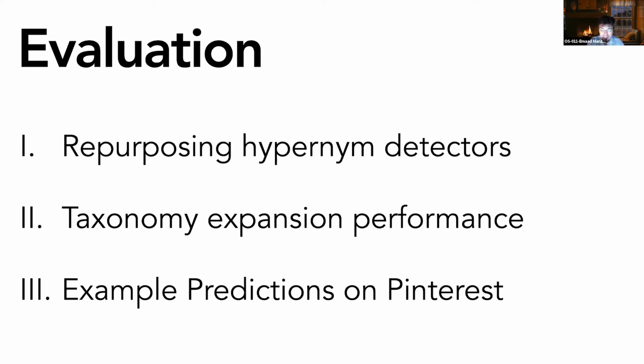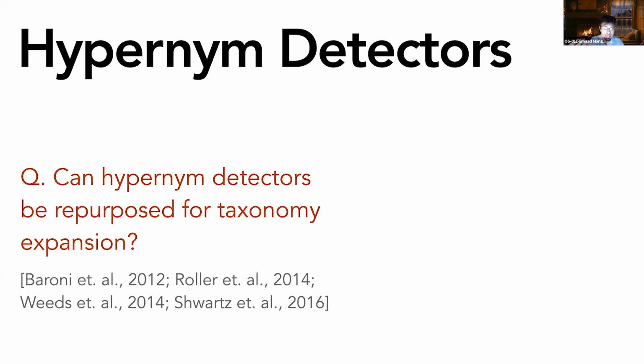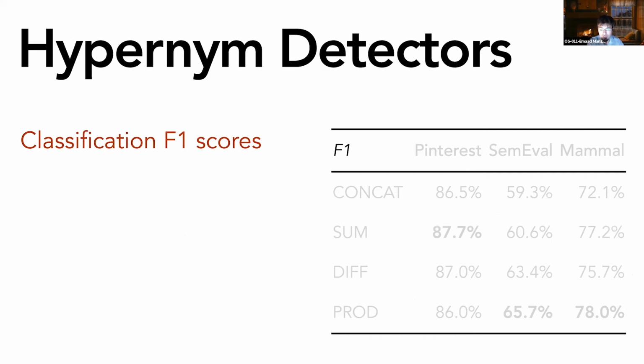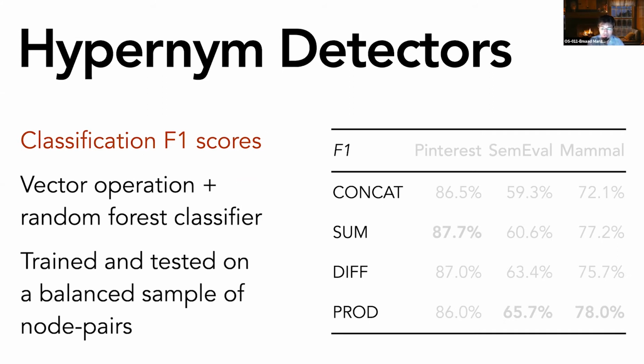So now we're going to look at 3 evaluation experiments. First, we ask, can we repurpose hypernym detectors for taxonomy expansion? Recall that hypernym detectors are just binary classifiers of node feature vectors, which classify whether a node pair is taxonomically related. So what we do is we measure the classification F1 scores of 4 hypernym detectors on our datasets. Each hypernym detector uses a different vector operation on the feature vectors, followed by a random forest classifier. We train the hypernym detectors on a balanced dataset, where for each child-parent pair in the training data, we randomly sample a non-child-parent pair to match.